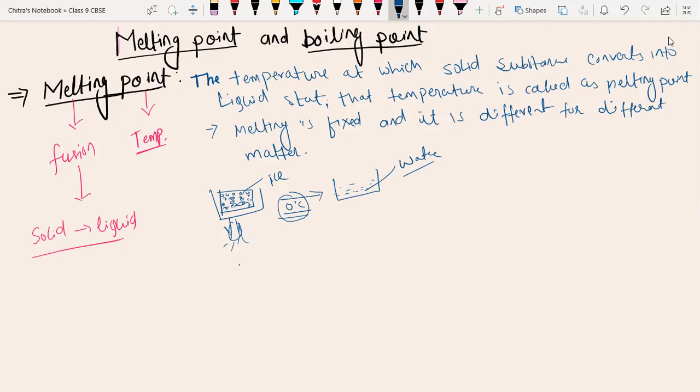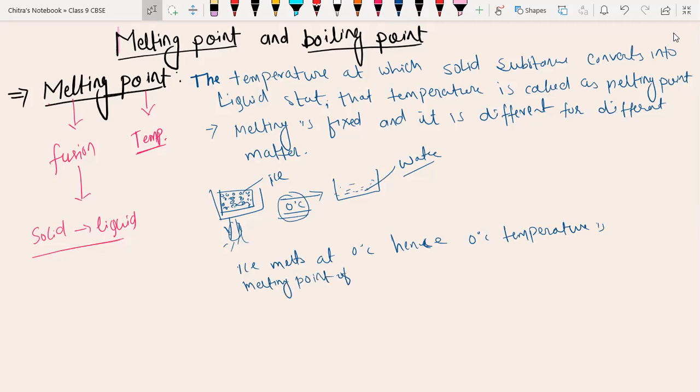I'm writing here: ice melts at 0 degrees Celsius. Hence 0 degrees Celsius is the melting point of ice.